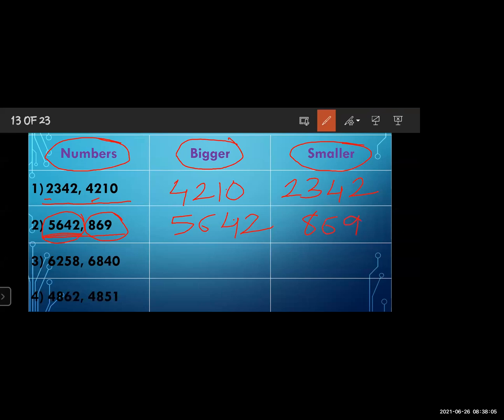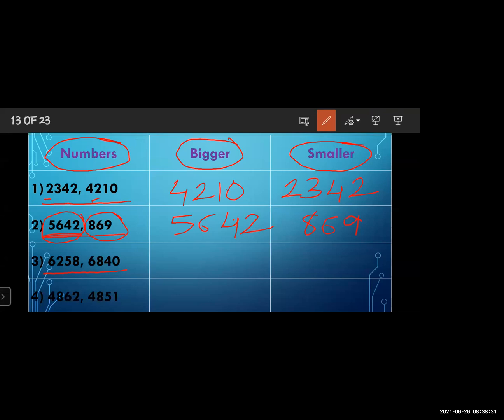Okay. Now, in the third example, which numbers are given? 6258. Yes, 6258. And the next one is 6840. Okay.